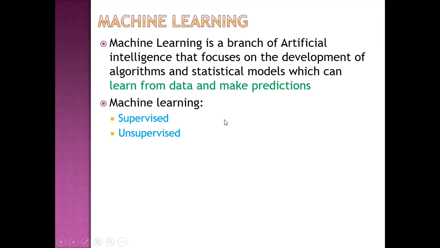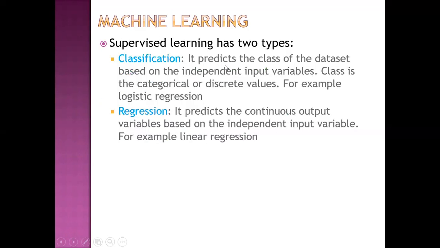So machine learning is a branch of artificial intelligence that focuses on the development of algorithms and statistical models, which can learn from data and make predictions. Machine learning can be supervised or unsupervised. Supervised learning is of two types: classification and regression.